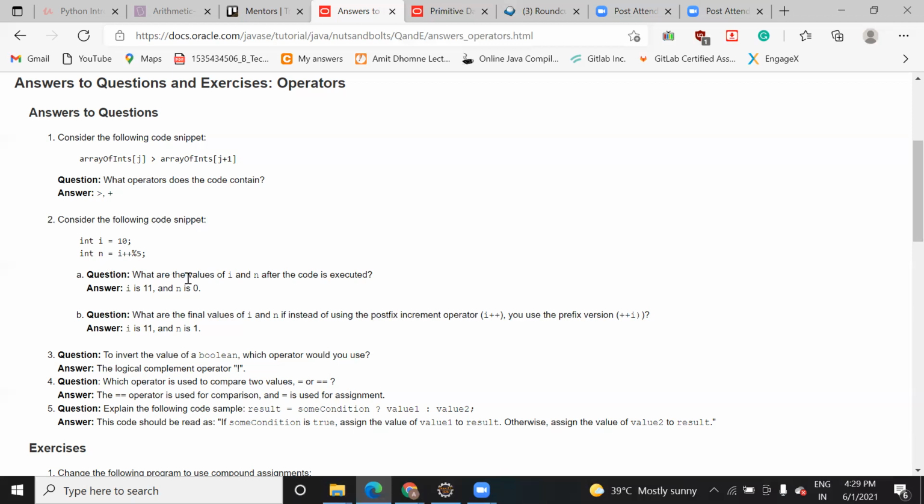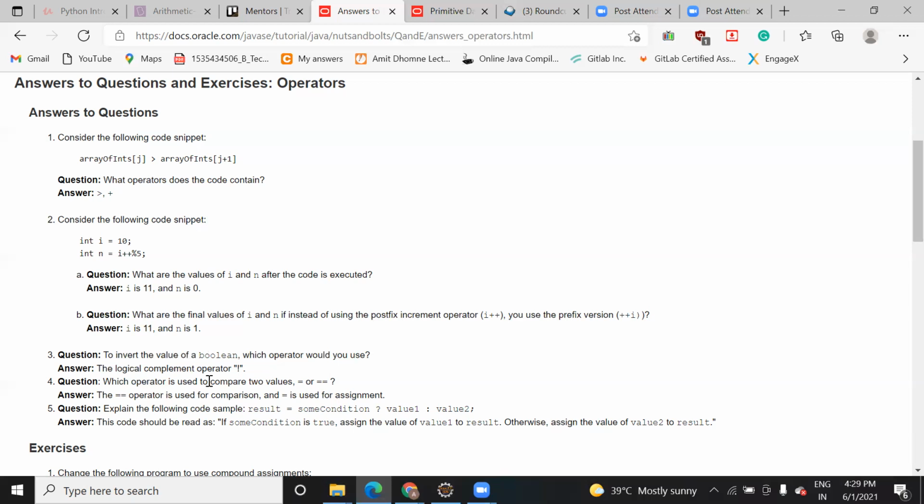Now here they want the value of i and n. So the value of i after assigning will become 11, and the value of n is 10 mod 5. There is no remainder left when you divide 10 by 5, so it is giving 0. Now similarly, what will be the final value of i and n if we use the prefix version, ++i? In case of prefix, it will increment the value first, and 11 mod 5 will become 1. Correct.